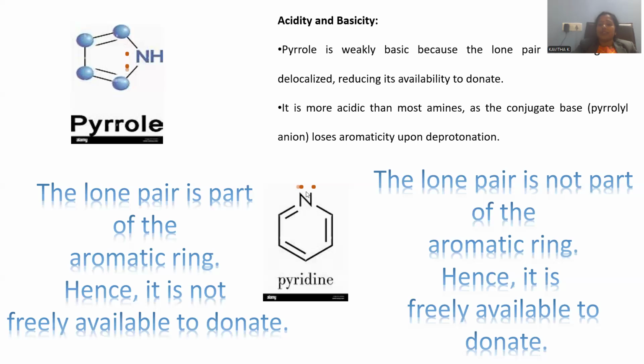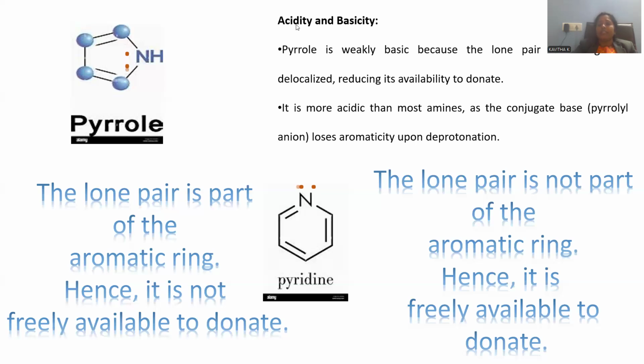This nitrogen is accompanied by the lone pair, which is freely available for donation, hence it is a stronger base in comparison to the pyrrole. This is the way we can compare the basicity of pyrrole and pyridine. Pyrrole is weakly basic in comparison to the pyridine, because of the non-availability of the lone pair in pyrrole, while the lone pair is freely available in pyridine, right? So this is the way the basic nature is explained.